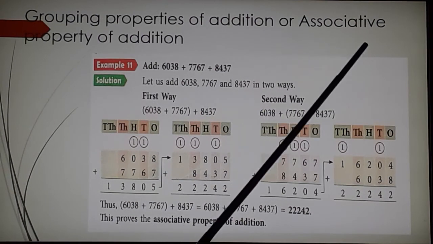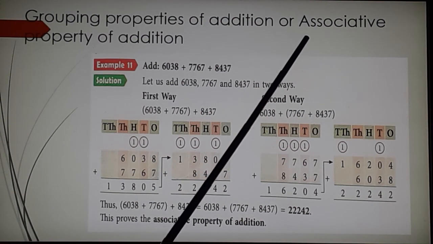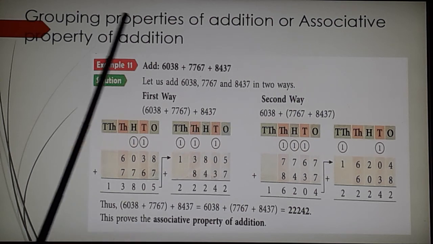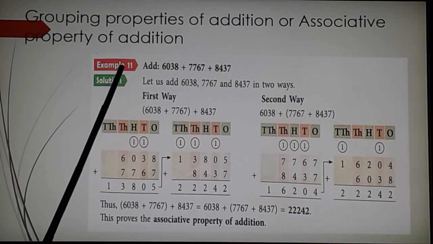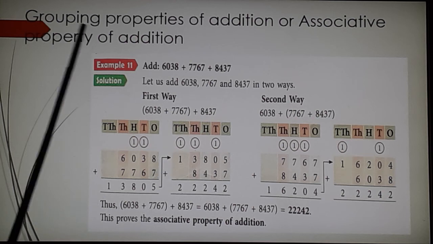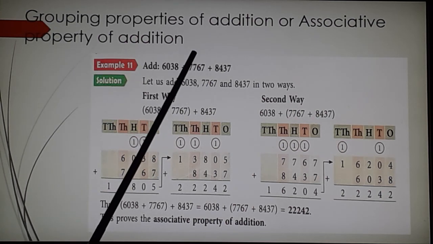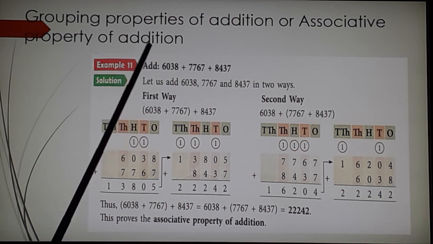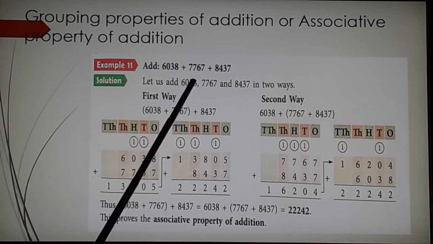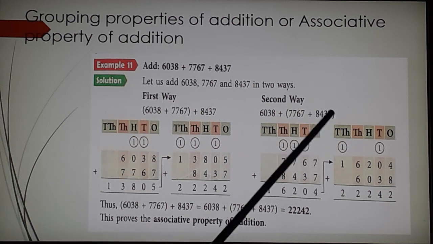But I insist you to learn the word associative, associative property of addition. So please try to learn the associative property of addition way, not the grouping. But still in exam, if you have written grouping, I would definitely give marks. Now what does this mean?